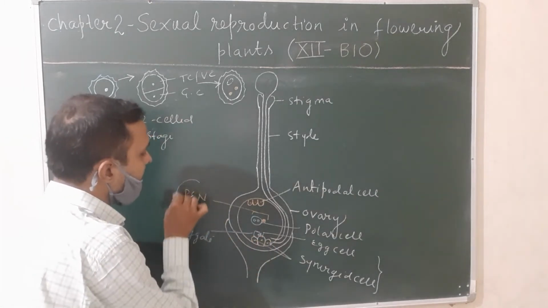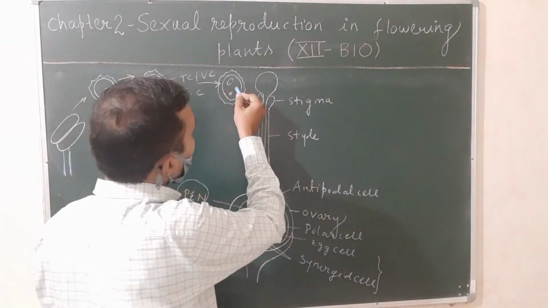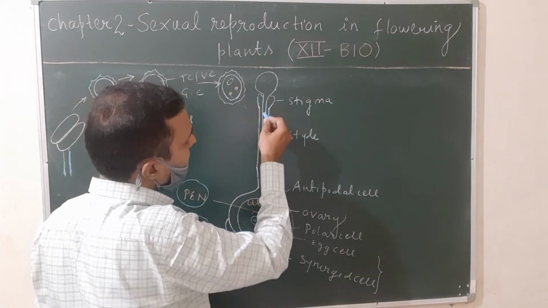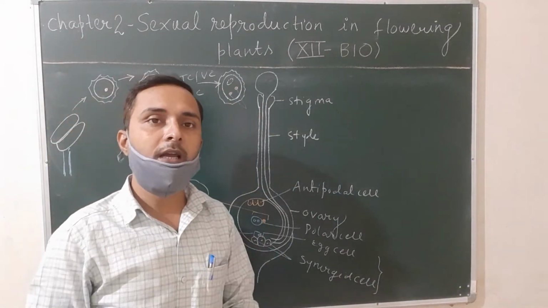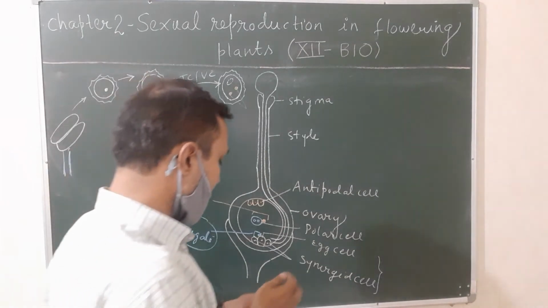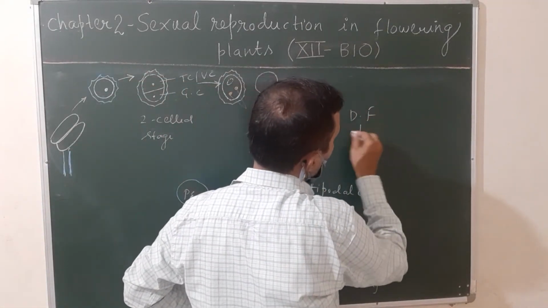These are the two structures produced during the process of double fertilization. So see, two different cells of the pollen grain fused with two different cells of the female gametophyte, that is the embryo sac.